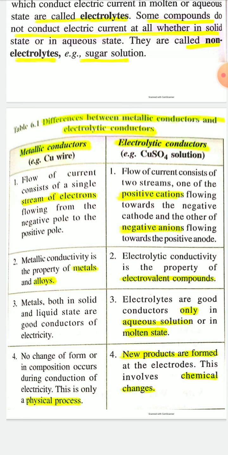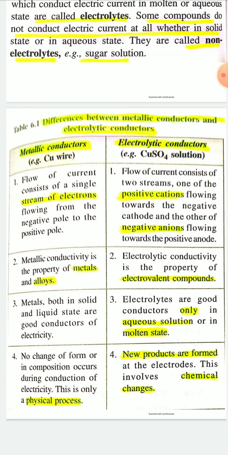First, metallic conductor. Here one example taken, copper wire, and for electrolytic conductor, example copper sulfate solution.